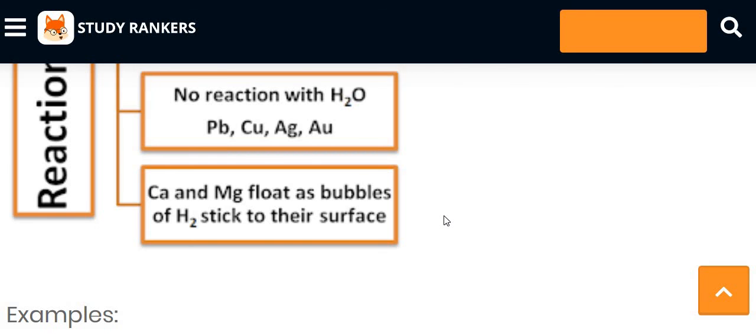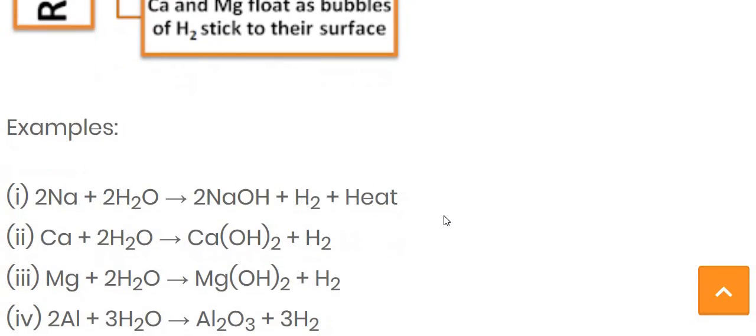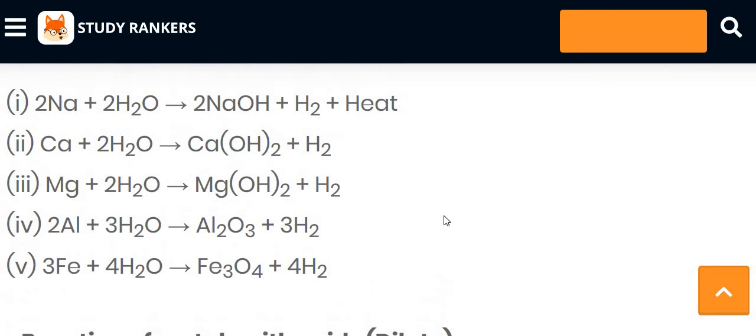Lead, copper, silver and gold. Which metals float as bubbles of hydrogen stick to their surface? Calcium and magnesium.